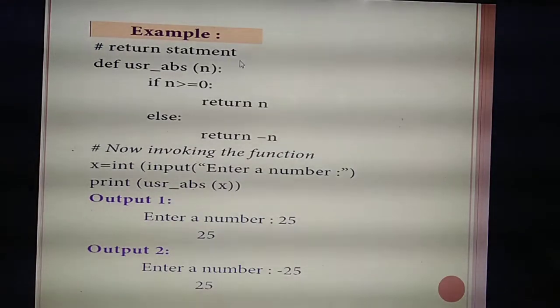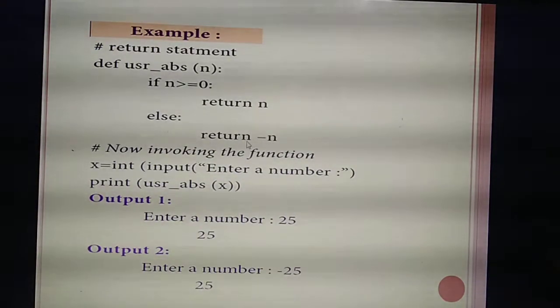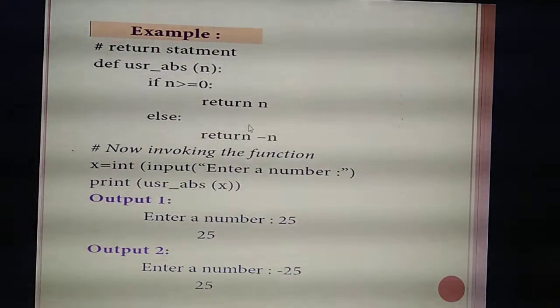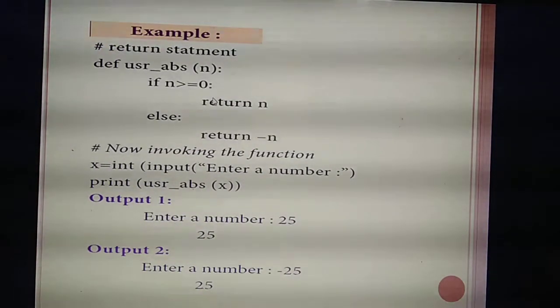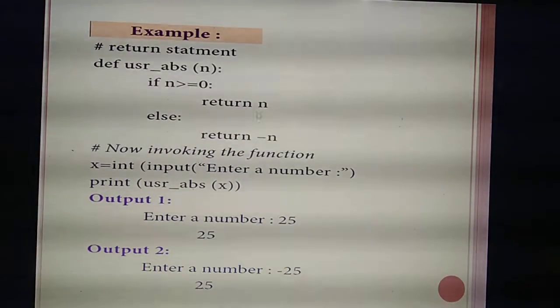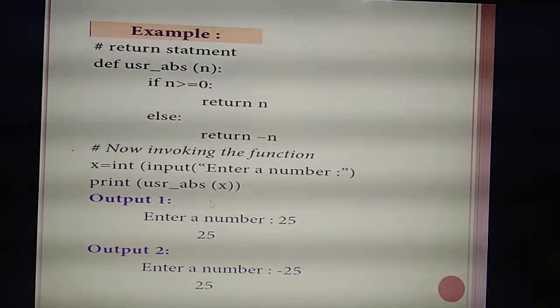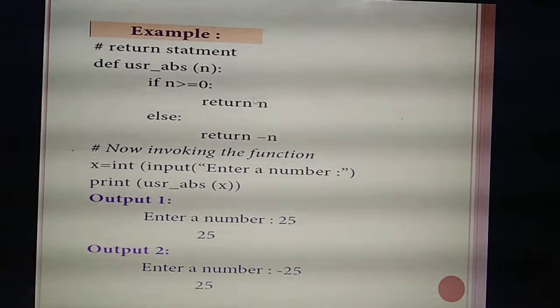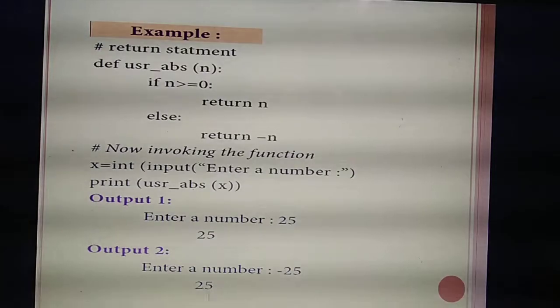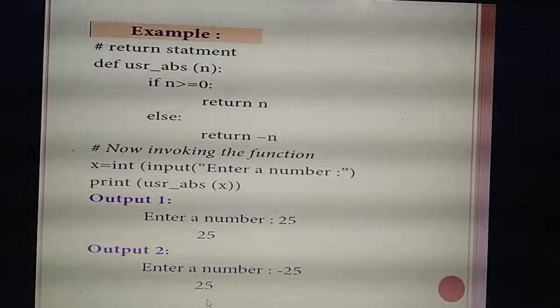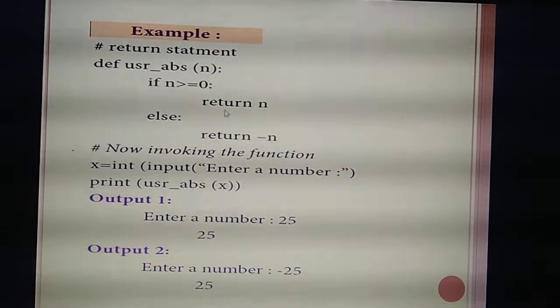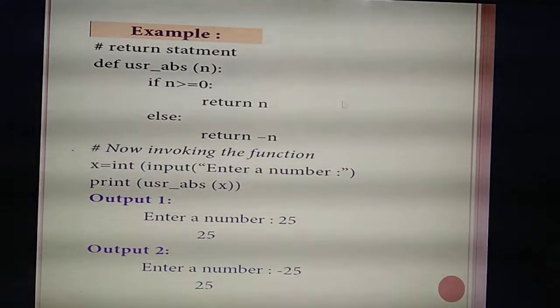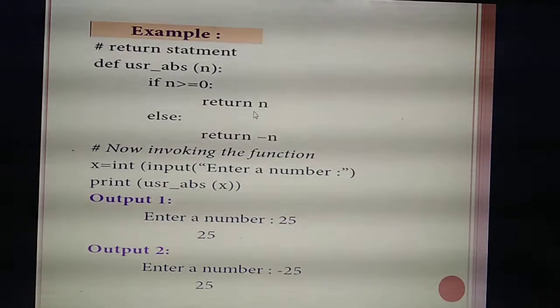So this also, listen, here you are giving more than one return statement, but while you are executing, how many return statements will it take? Only one. So it will return the value of n only. So what's the value of n? You are entering minus 25, but what's the first return statement you are giving? Positive n. So you will get the answer as positive n, 25. Understood? Two return statements you are giving, but at runtime the program will take only one return statement. Understand?